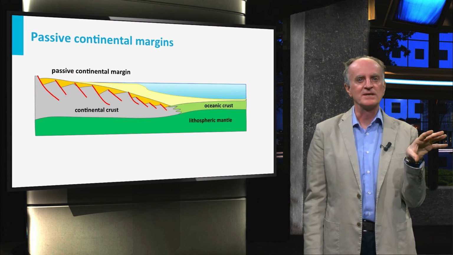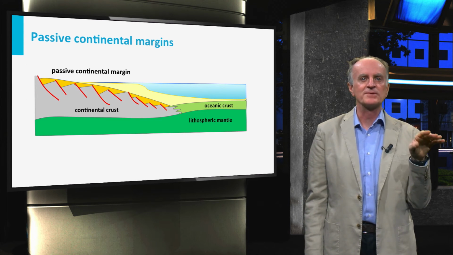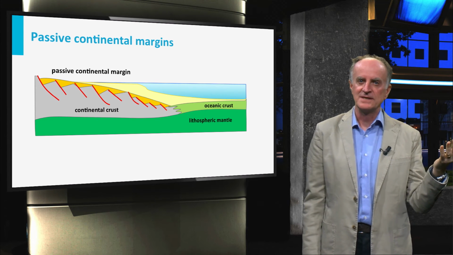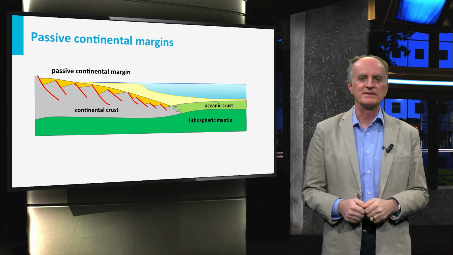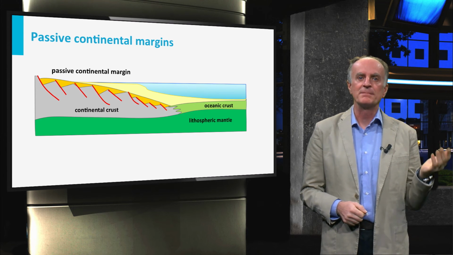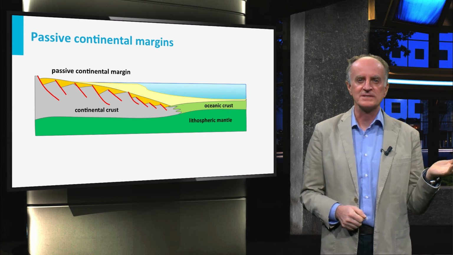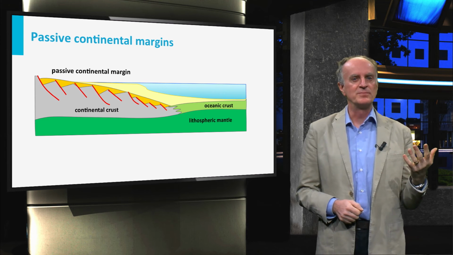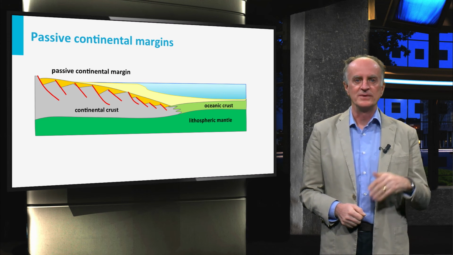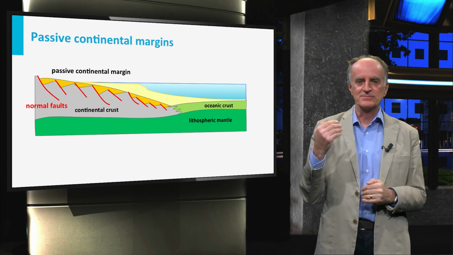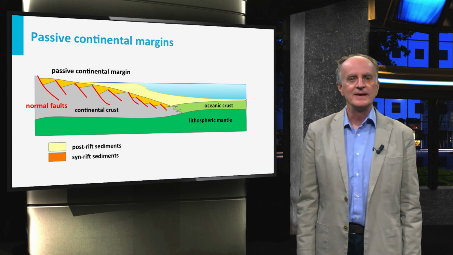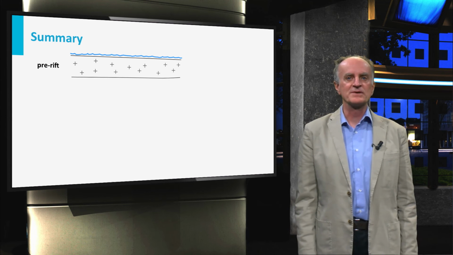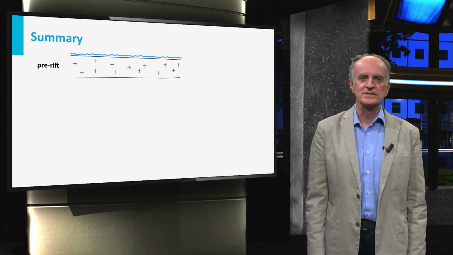Away from the oceanic ridge, the oceanic crust passes to continental crust, which has been stretched during extension, which preceded lithospheric breakup. These are passive continental margins. Here are the most important features for you to remember: normal faults, syn-rift sediments, and post-rift sediments. Let us now make a summary of the evolution of divergent margins.